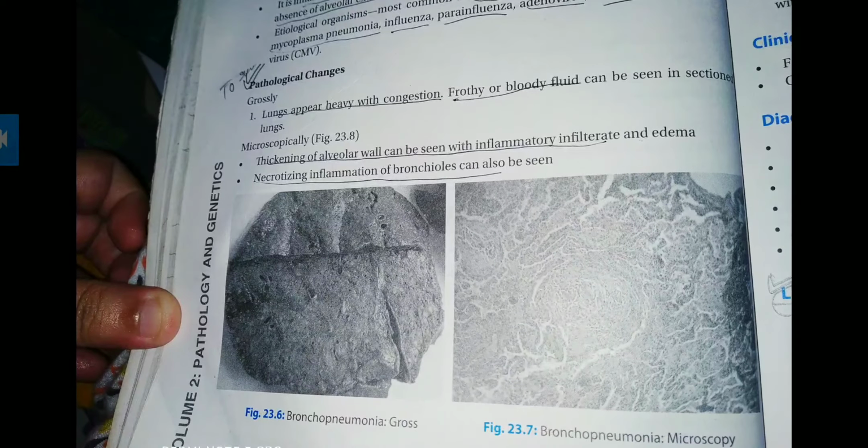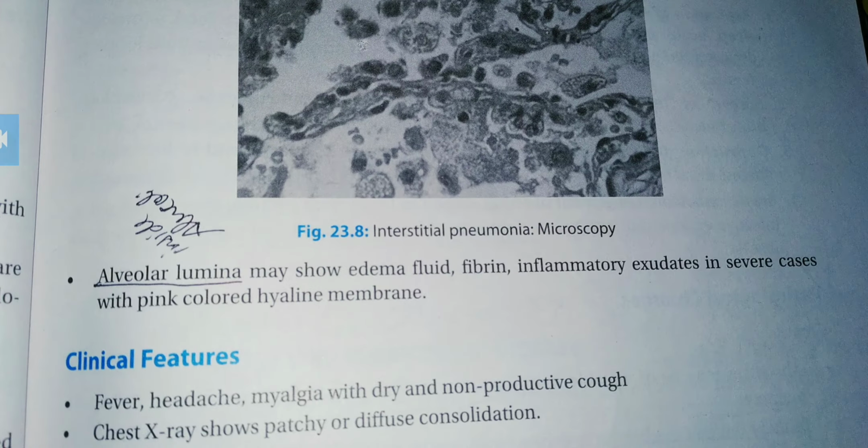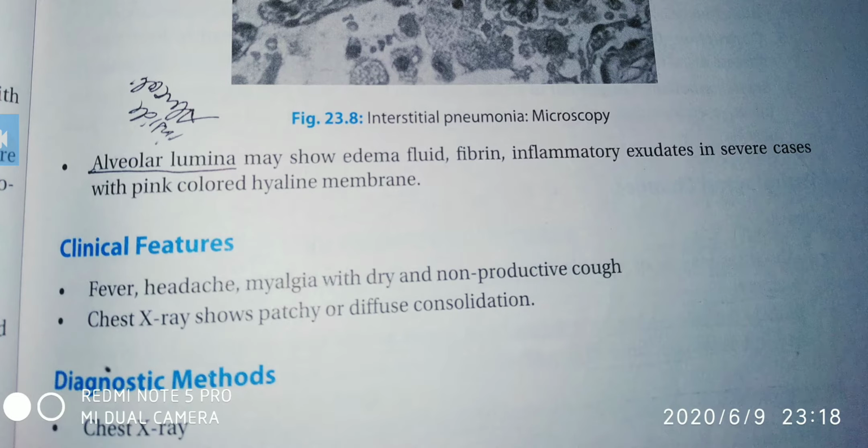Then we were discussing the interstitial pneumonia pathological changes. Grossly the lungs will appear heavy with congestion, and frothy or bloody fluids can be seen. Microscopically we can see alveolar wall thickening with inflammatory infiltrate and edema. Necrotizing inflammation of bronchioles can also be seen. Mainly the inflammation occurs, that you have to remember, and necrotization occurs, and the congestion will also occur.